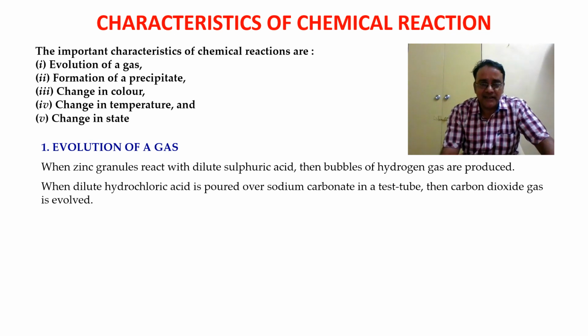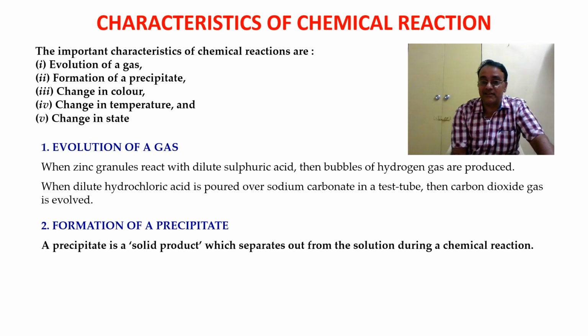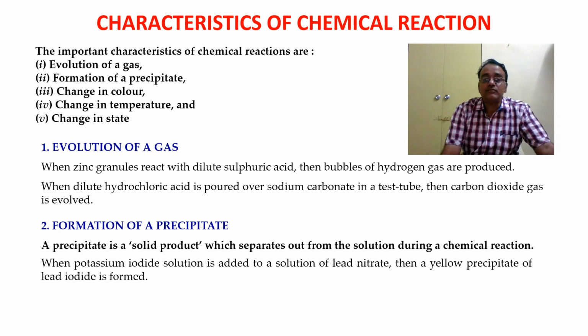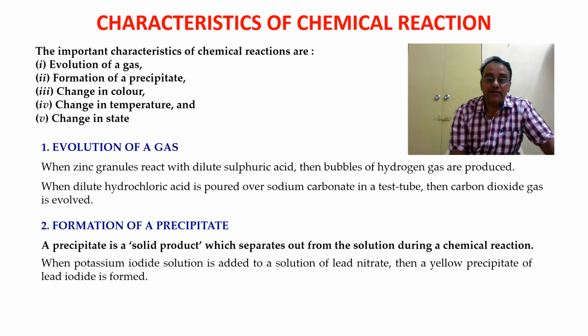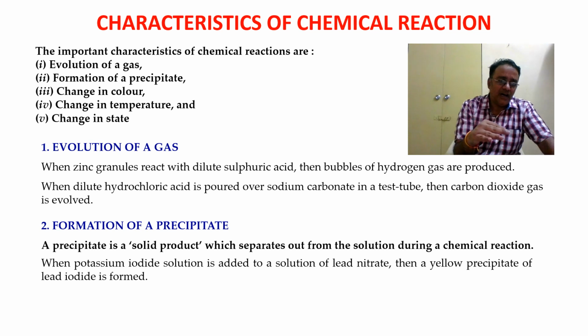Now let us move toward the second one, that is formation of a precipitate. What is a precipitate? A precipitate is a solid product which separates out from a solution during a chemical reaction. After a chemical reaction, if we get a solid product, that product is called a precipitate. We'll see one example. When potassium iodide solution is added to a solution of lead nitrate, a yellow precipitate of lead iodide is formed. So the chemical reaction between potassium iodide and lead nitrate is characterized by the formation of a yellow precipitate of lead iodide.